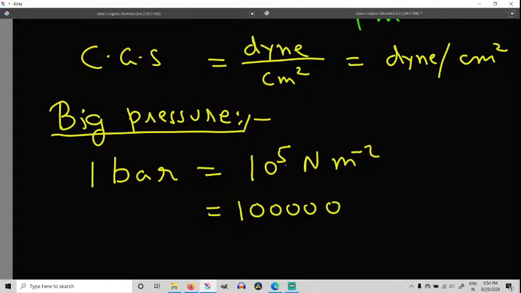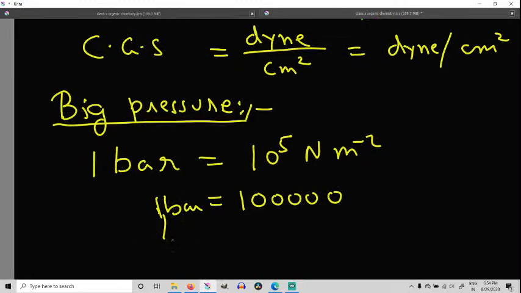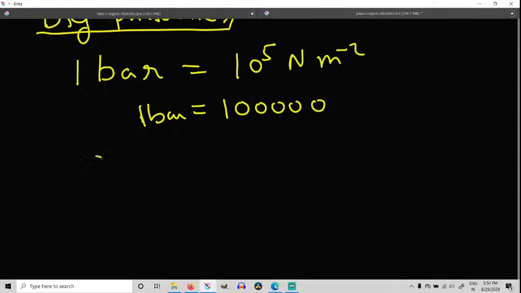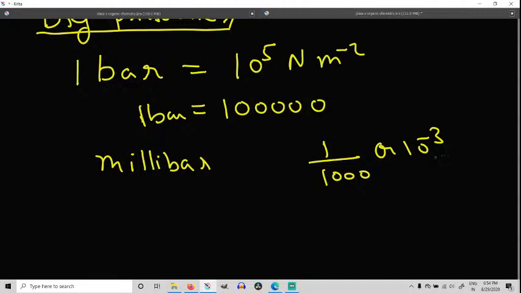So if the pressure is 10 to the power 5 Newton per meter square, it is known as 1 bar. We also have millibar. Now what is millibar? Milli, we know, means 1 divided by 1000, or 10 to the power minus 3.